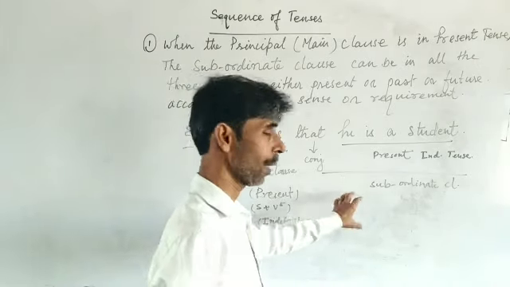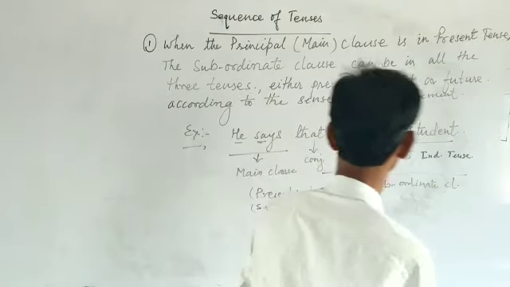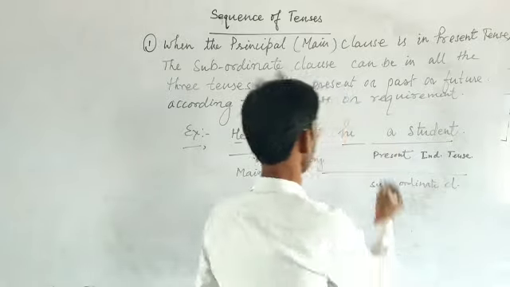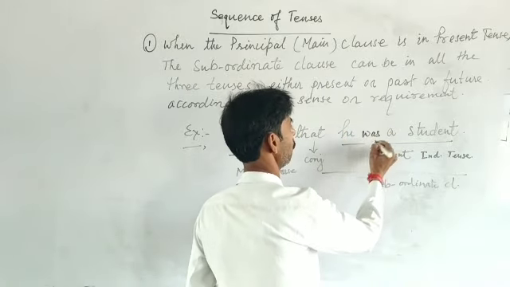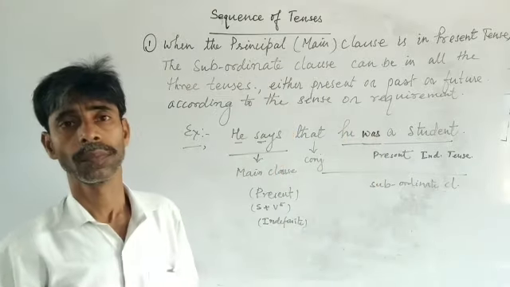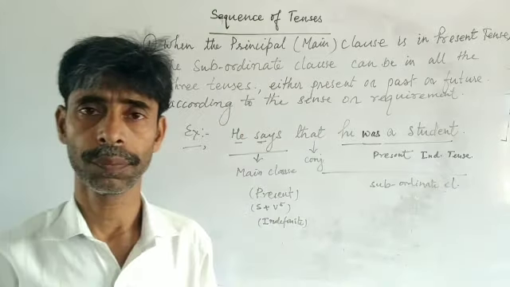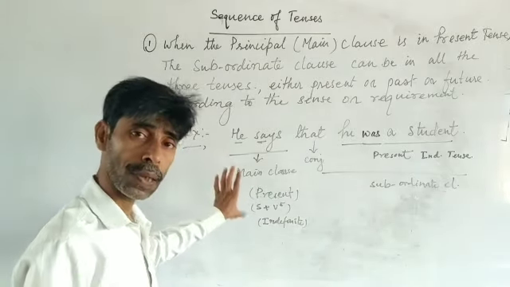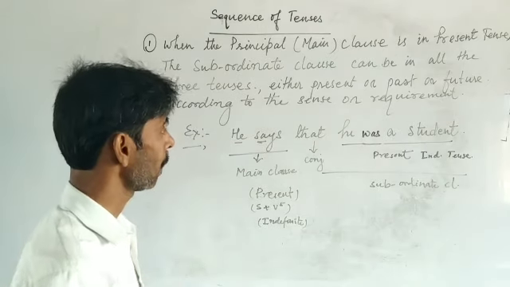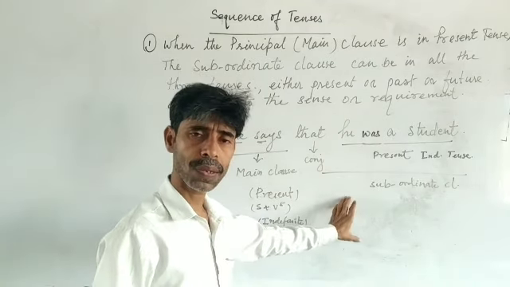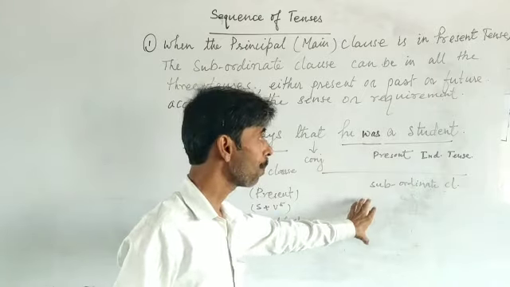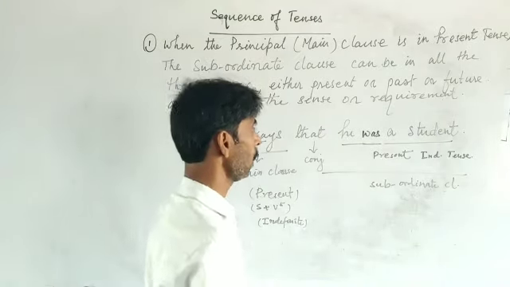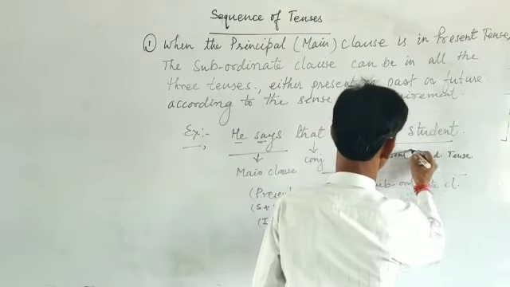We can write here was. Now the tense changes. The main clause is in present tense, but now the subordinate clause changes to past tense, and it is not present now.